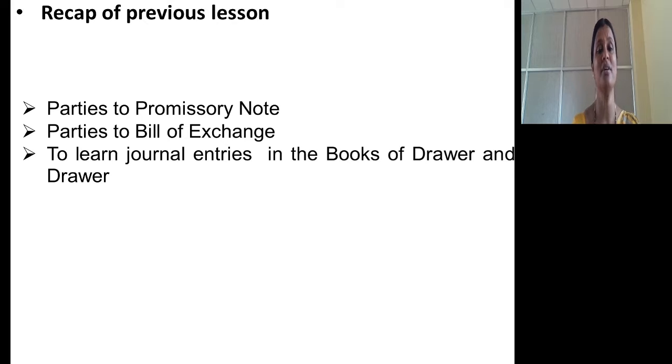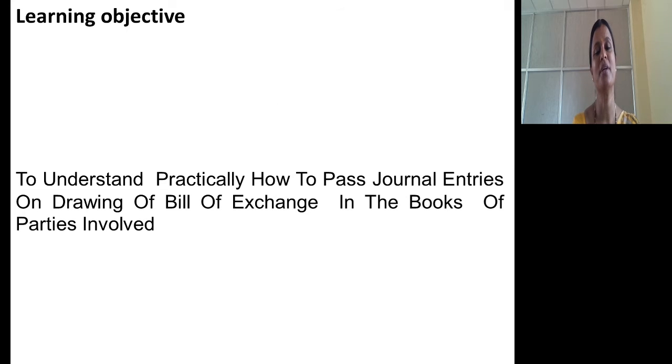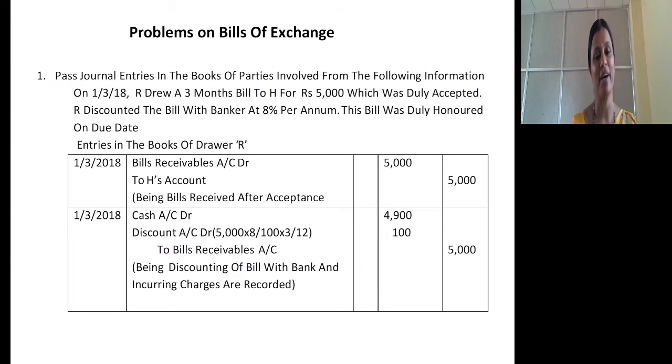So in this session we are solving certain important simple problems to understand the basic aspects. Let me see problem number 1. Pass journal entries in the books of the parties involved from the following information. On 1/3/2018, R drew a 3 months bill to H for ₹5,000, which was duly accepted. R discounted the bill with the banker at 8% per annum. The bill was duly honored on the due date.